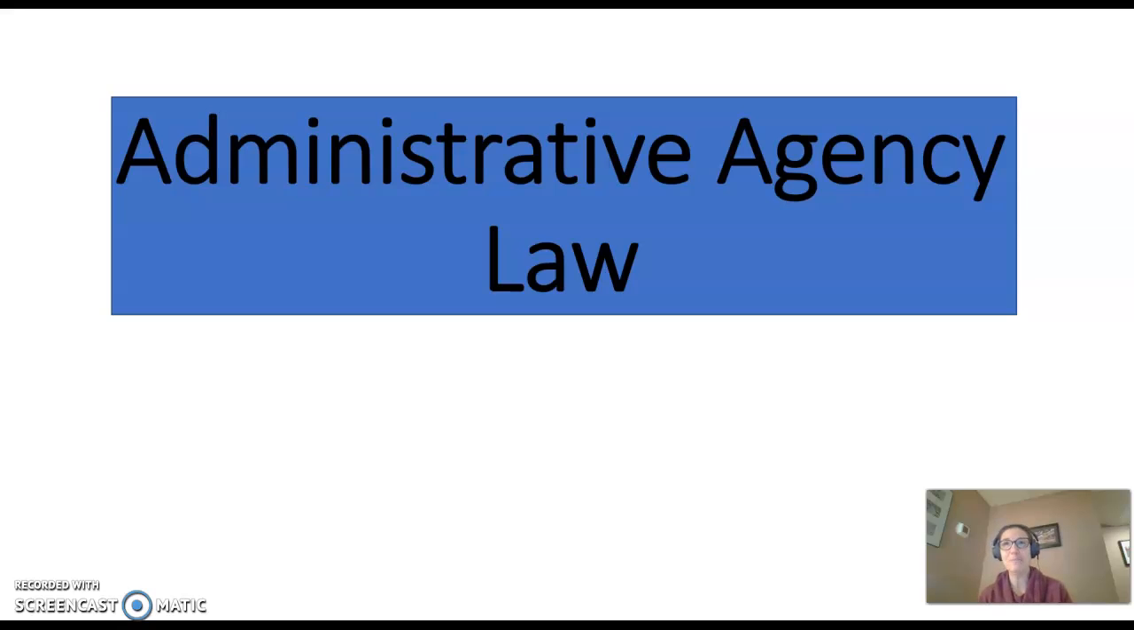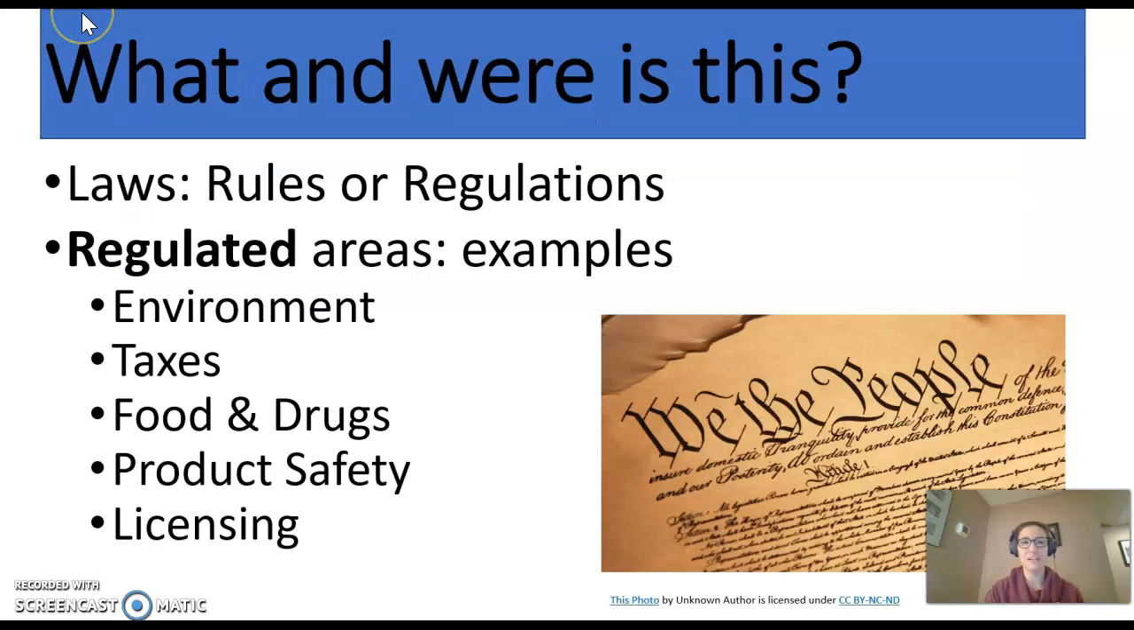It's very hard for me to believe that we are already entering week 9 of the semester, and this is our last research topic. So for this topic, rather than go through how to find administrative agency regulations, I'm going to use this PowerPoint to introduce you to what administrative agency regulations are, because it's kind of this unusual not-branch of the government.